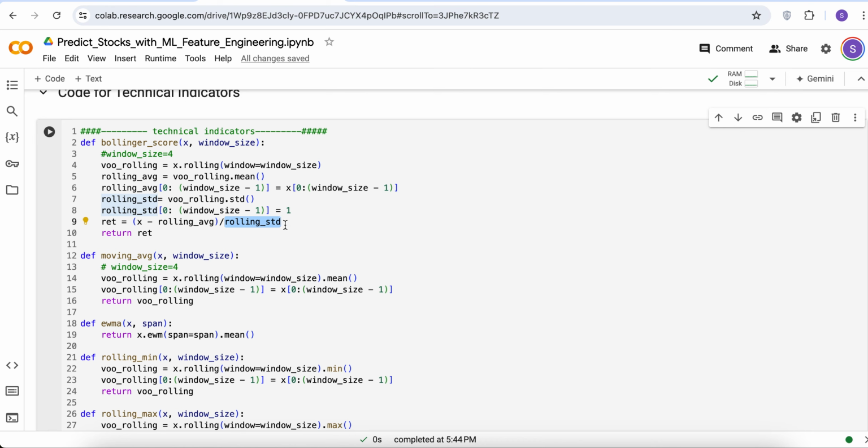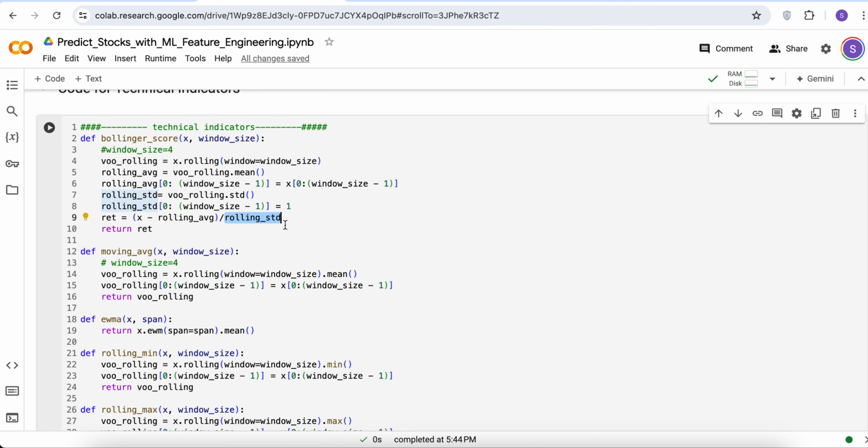If it's many standard deviations above the rolling average, it is probably overbought and the price will come down after a while. That's a feature that we want: how far away are we from the recent rolling average, the average of the last 20 days, for example. That is what this feature is calculating.